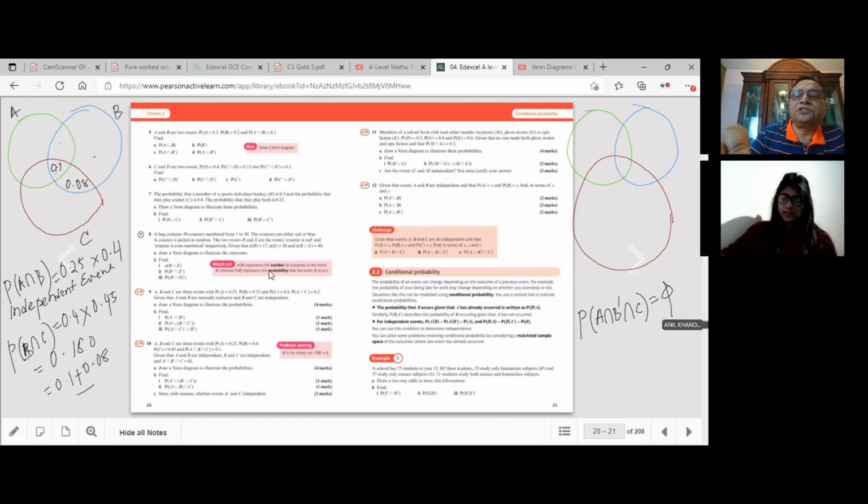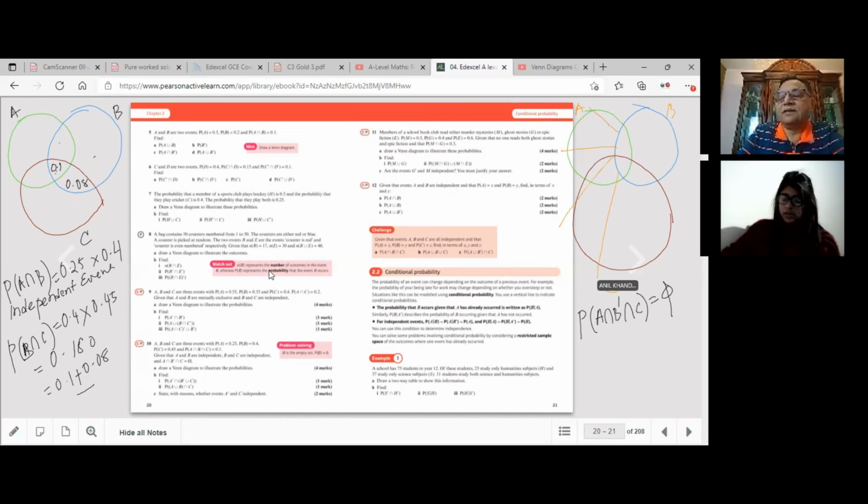Empty set. Let's try to shade. When we say A, intersection of not B. So this is A for us, this is B for us, and this is C. So A intersection of not B means all this, right?